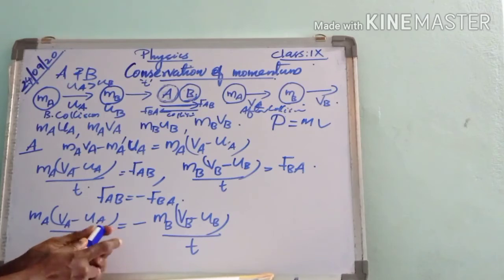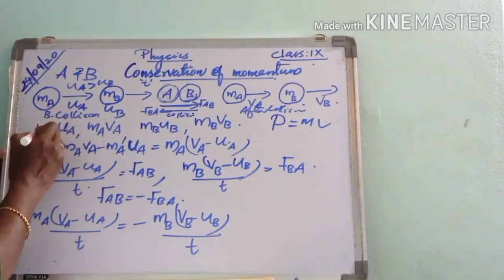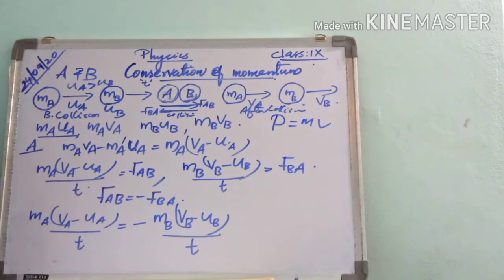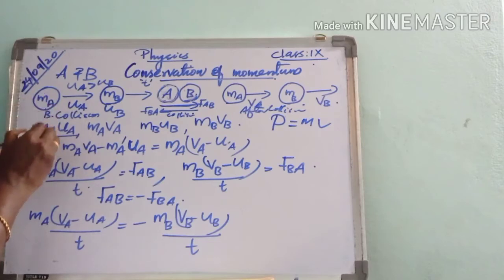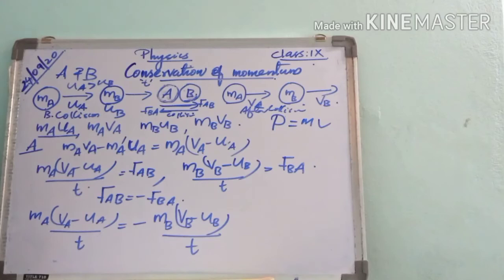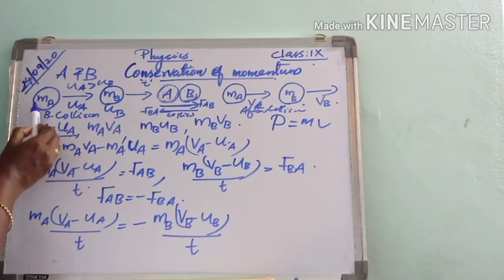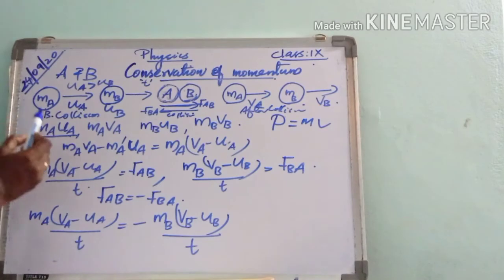Listen to it. Momentum is the product of mass and velocity. When we consider ball A, what is the velocity of ball A before collision? It is UA. So what is its momentum? Mass into velocity, so MA into UA. MA UA is the momentum of ball A before collision.